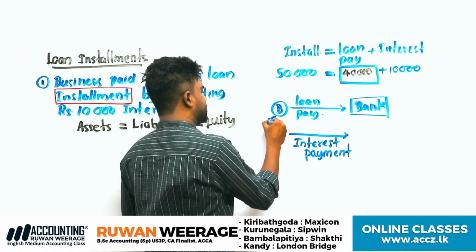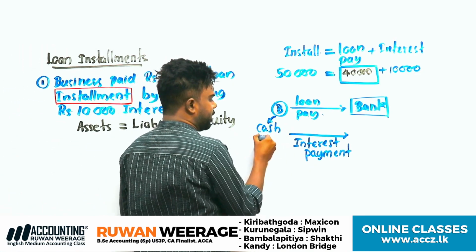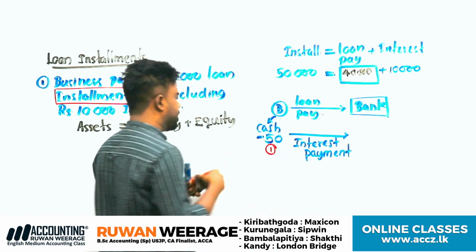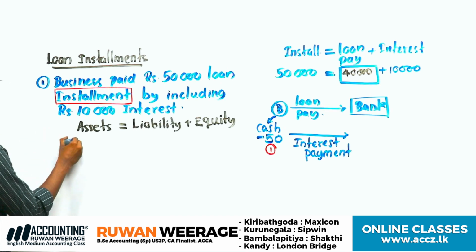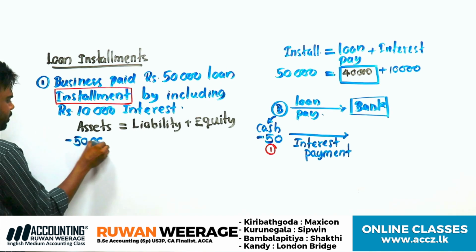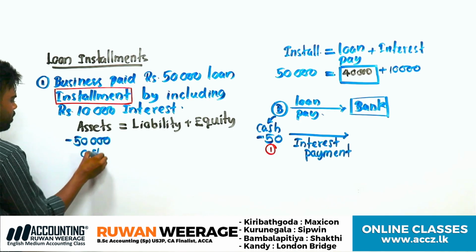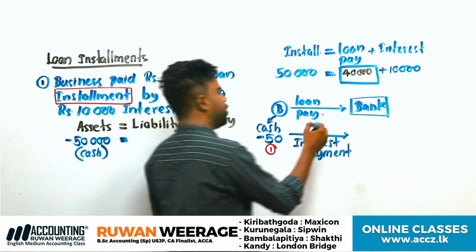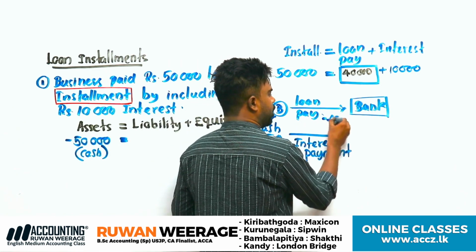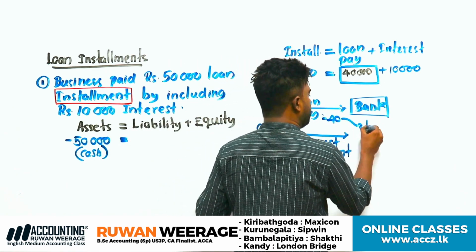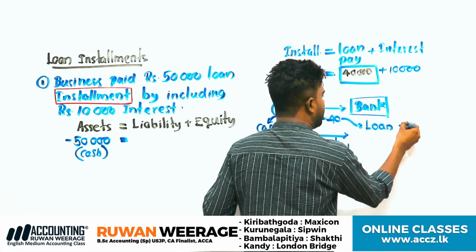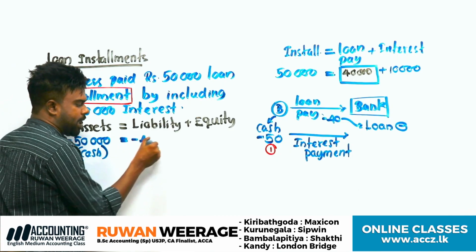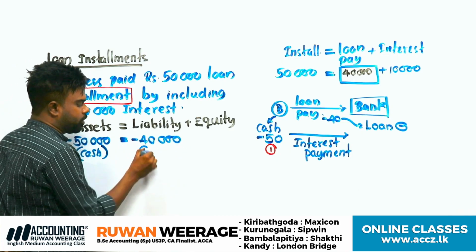Therefore, the business's cash asset decreased by how much? Definitely 50,000. Cash asset definitely decreased by 50,000. So, the loan payment is how much? Paid 40. Loan means liability decrease. Bank loan means liability anyway, payable balance. Therefore, bank loan liability decreased by 40,000.